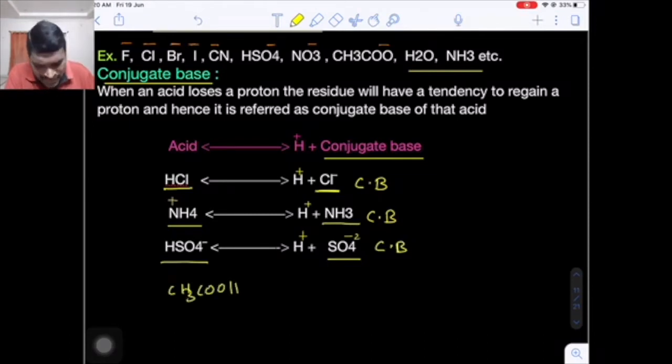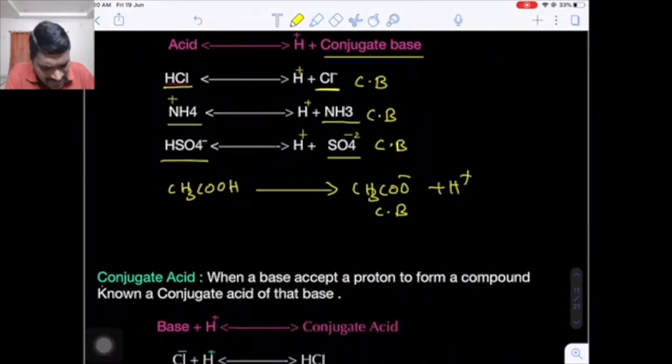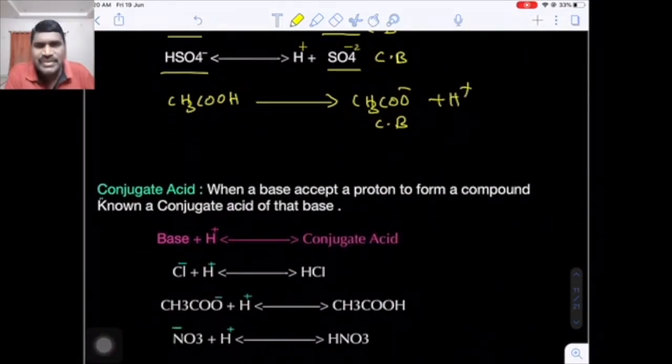Let's suppose you have acetic acid. From acetic acid, if you remove the H plus ion, what will you get? Acetate ion. This acetate ion is called the conjugate base of the acetic acid. These are some examples. Now what is the definition of a conjugate acid? When a base, that is a proton acceptor, accepts a proton to give a compound known as a conjugate acid.